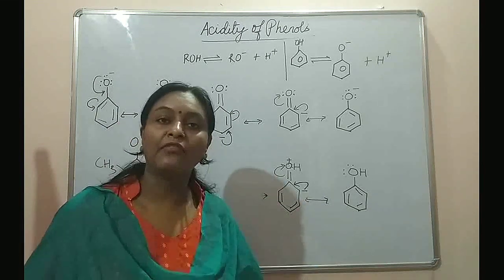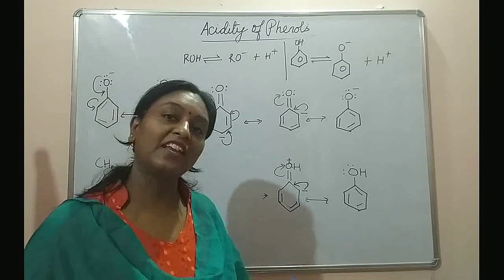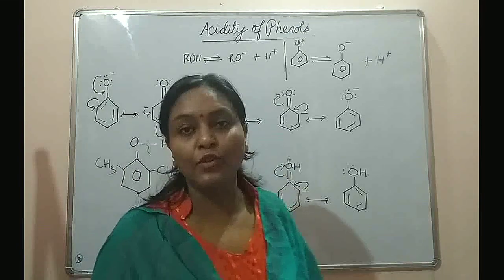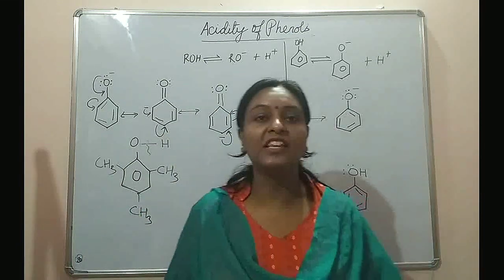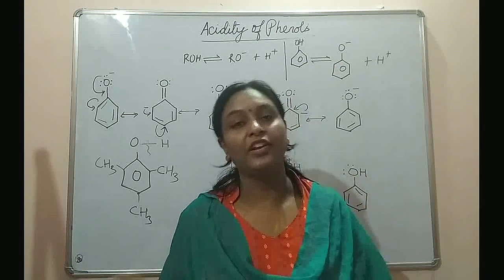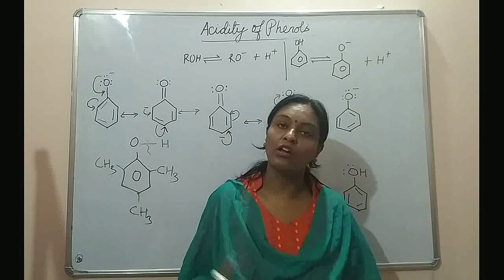Similarly, as the number of electron withdrawing groups increases on the benzene ring of phenol, it increases the acidity of phenol. So in this way, if you understand this concept, very easily you can arrange the compounds given to you in increasing or decreasing order on the basis of acidic strength, both of alcohols and phenols.